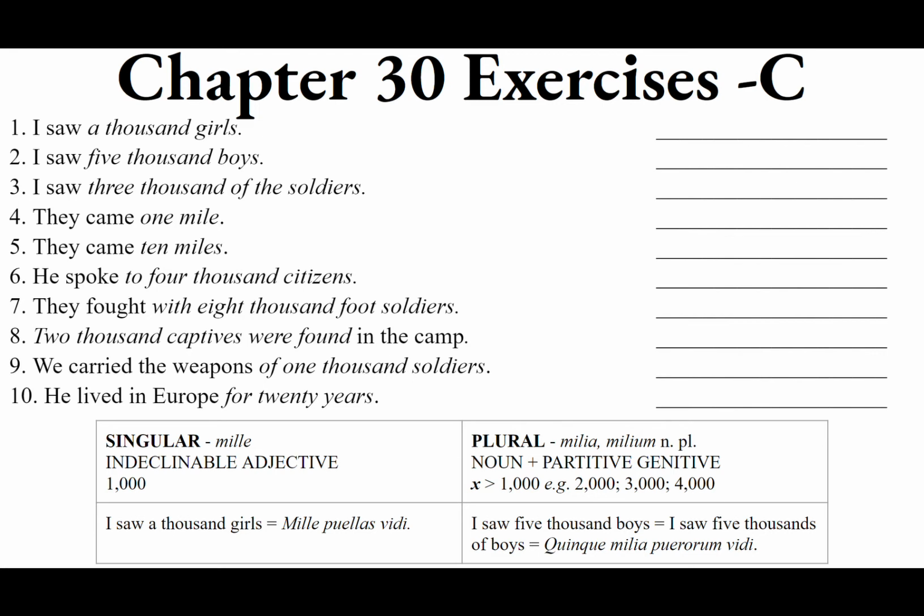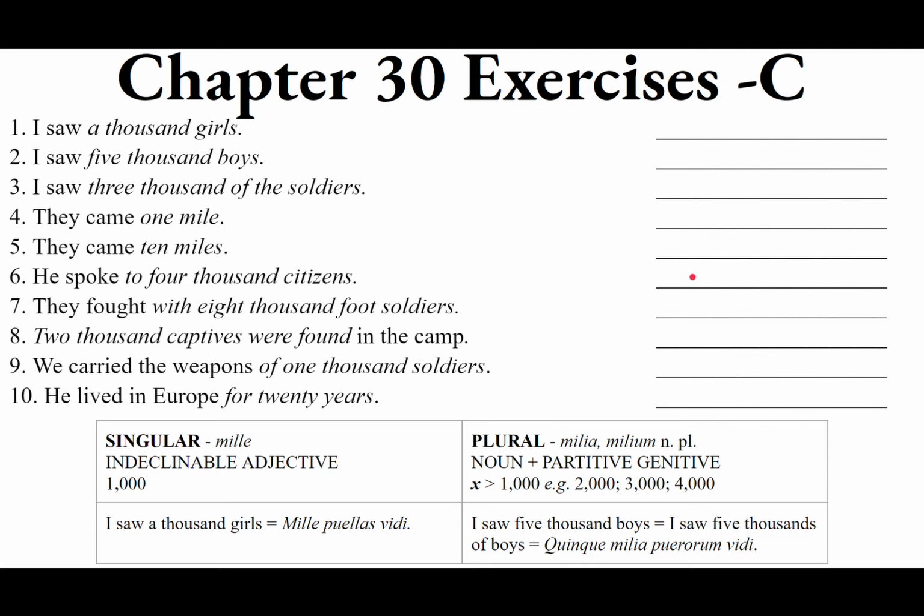Decem milia, accusative of extent of space, of paces, thousands of paces. Of paces is going to be our partitive genitive. We want the plural of passus, us masculine, and that's passuum. So they came 10 miles. Decem milia passuum.